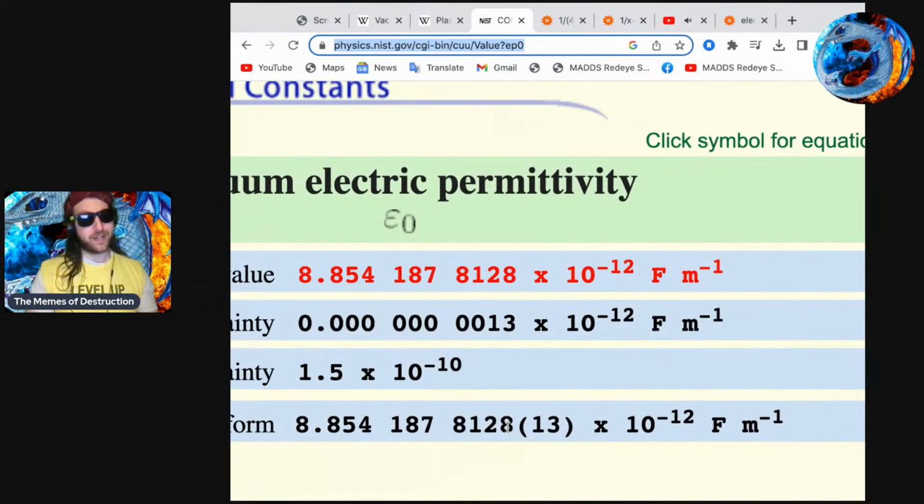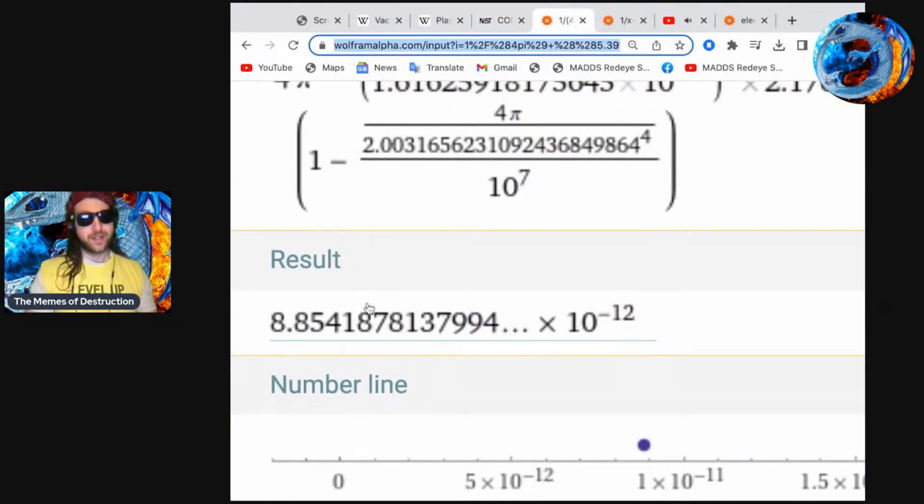We have our 28 with outer bars of 13. So it'll be 8128.